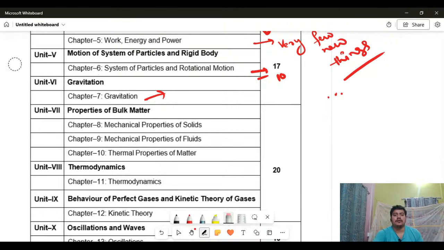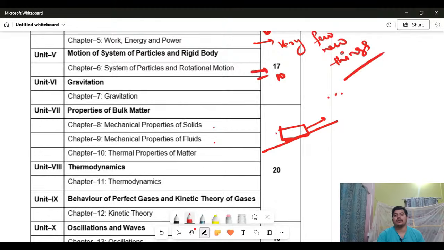Here you will get some new concepts, totally new to your mechanics: mechanical properties of solids, fluids, and thermal properties. That means how heat flows from one place to another, how solids flow. Solids will not literally flow, but what will happen if you apply force on a solid? I'm giving one example. An object is kept, and you apply force, so it will move this way.